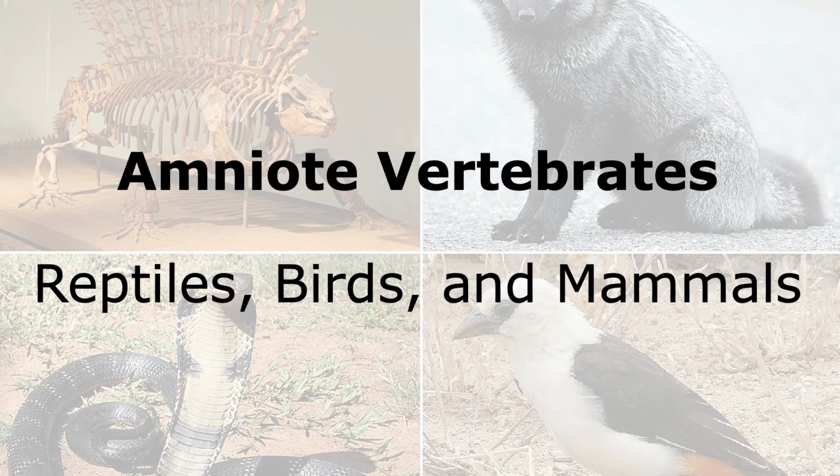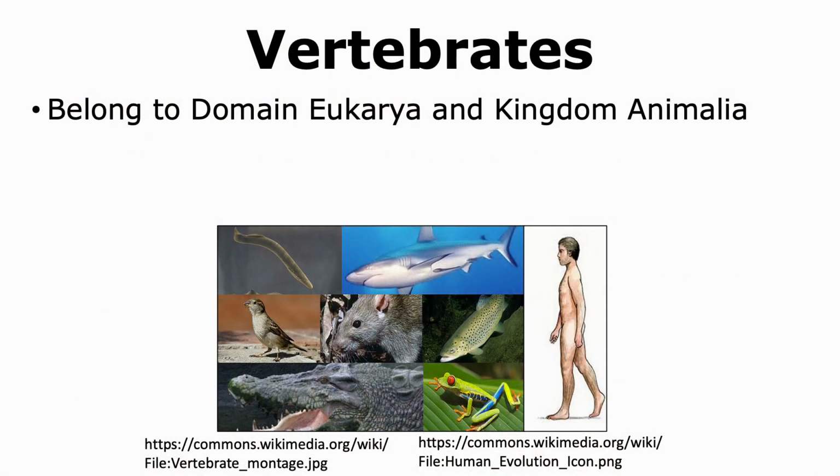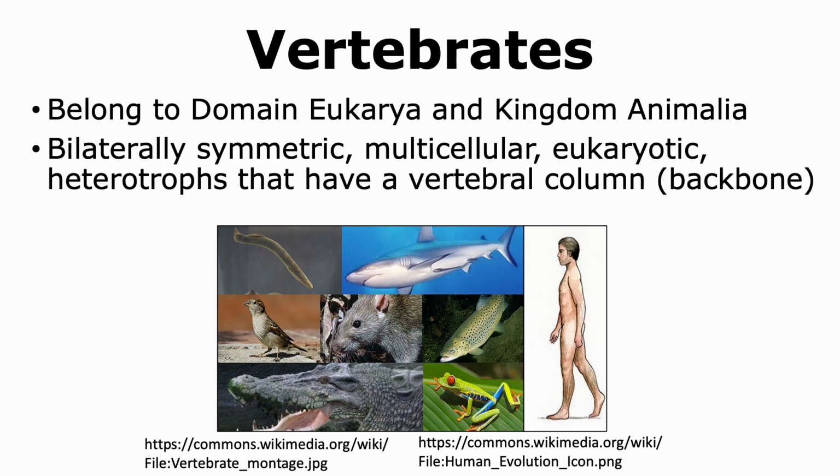In this talk, we will learn about reptiles, birds, and mammals, all of which are vertebrates that are amniotes. Vertebrates are organisms that belong to the domain Eukarya and the kingdom of Animalia. They are bilaterally symmetric organisms that are multicellular. All cells are eukaryotic, and these organisms are heterotrophs that have a vertebral column.